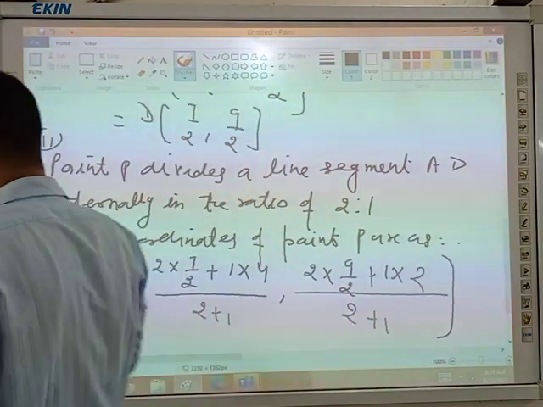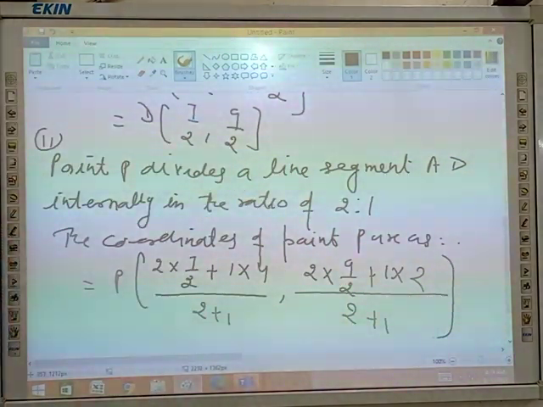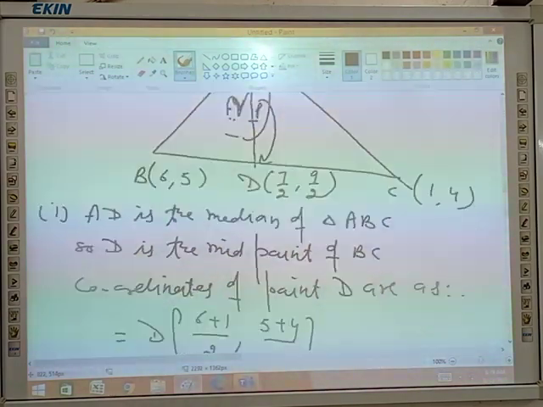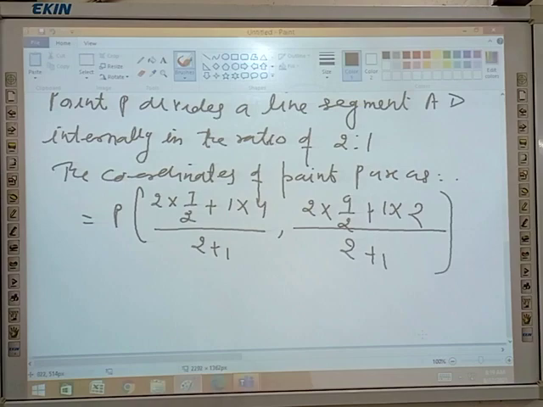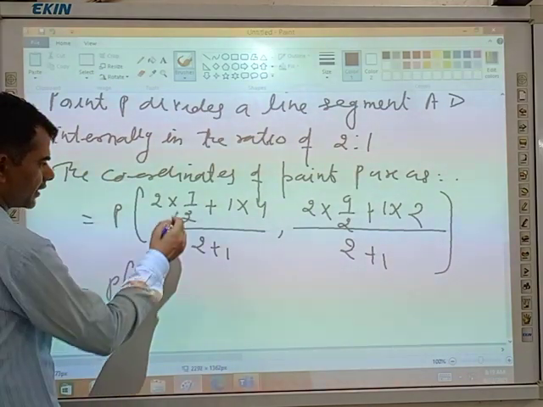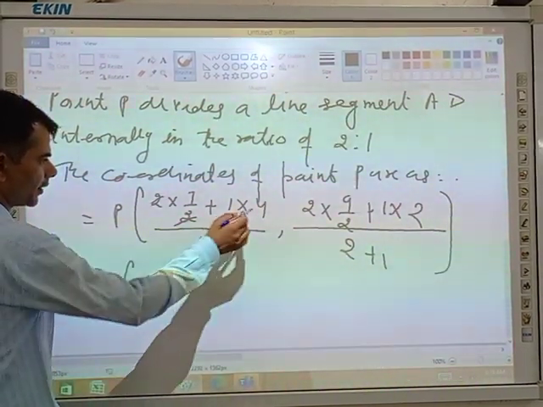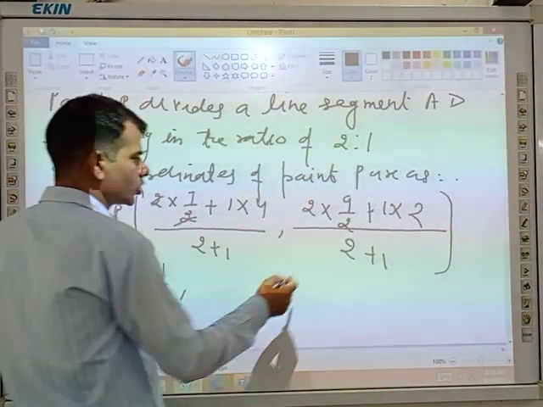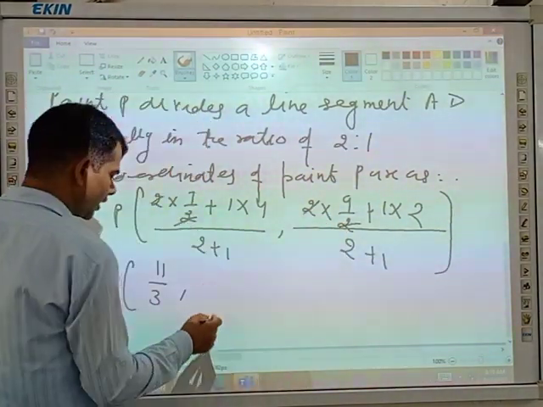Any doubt, any problems? You have solved so many types of questions depending on the section formula. Now the coordinate of P: that cancels out, it becomes 11/3, and that also cancels out, it becomes 11/3.